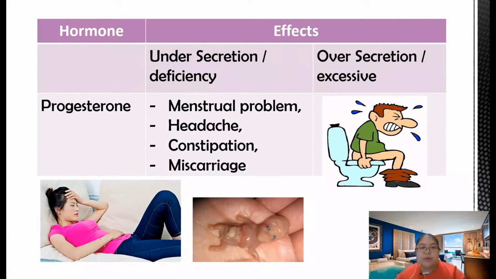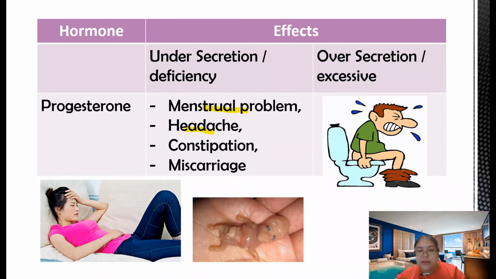Now we go to the ovary for the female. Progesterone: if you have less, what happens? Menstrual problems, which means every month you cannot get your period. The second one is headache. Then constipation, you cannot go to the toilet. And the last one is miscarriage.